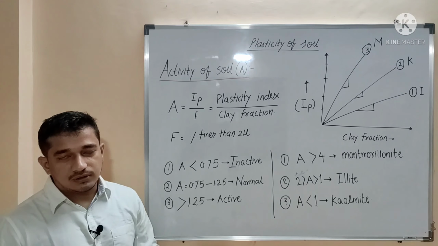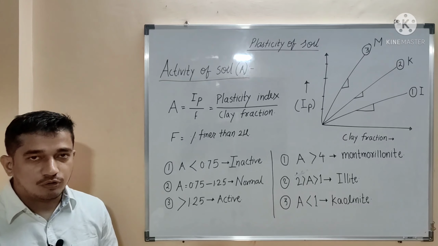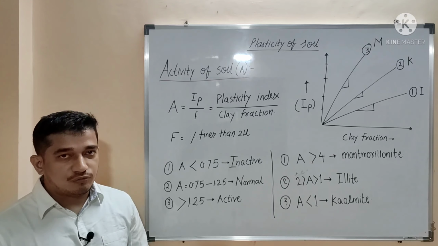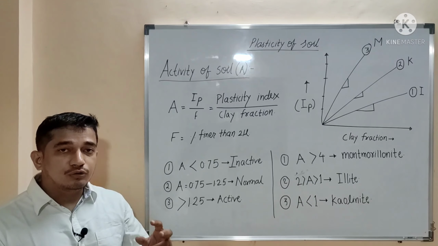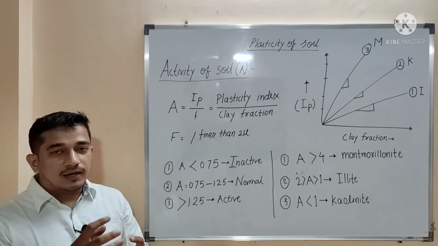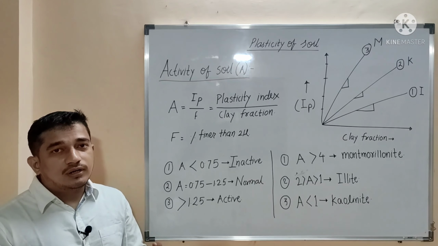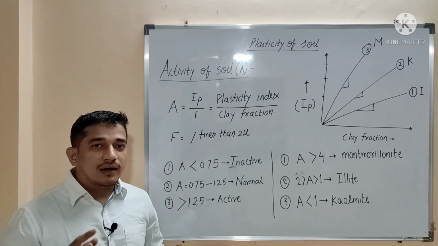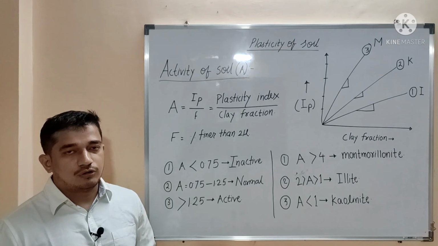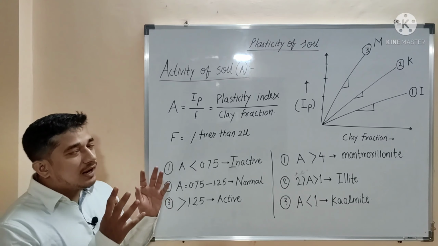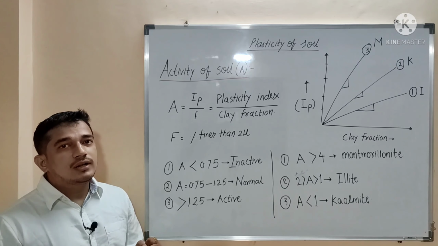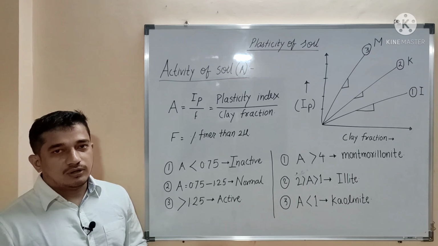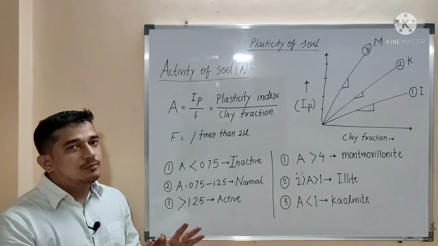So we have seen the three minerals: kaolinite, illite and montmorillonite. Out of that, montmorillonite will absorb more water, so its structural units may get separated from each other, and water will be present in between. That shows a higher increase and reduction in volume because of varying amounts of water. So the activity of a soil indicates the water holding capacity of a certain soil, and the shrinkage and swelling of that soil, which depends on what type of clay mineral is present in it.